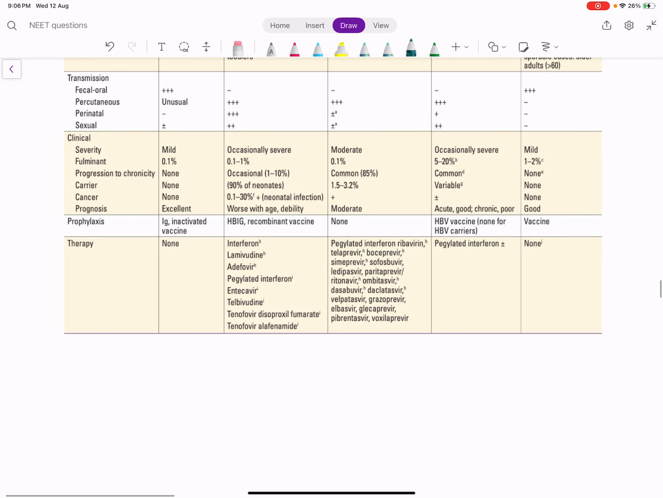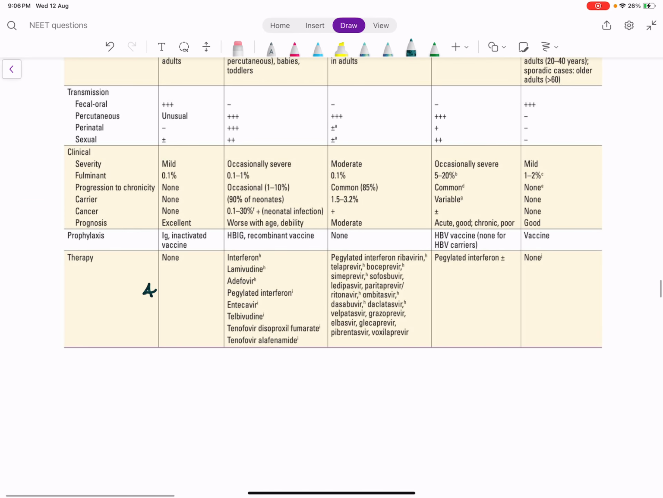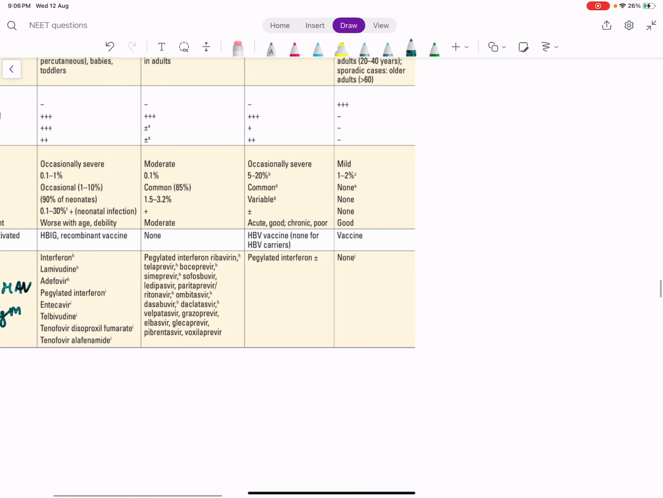So how will you diagnose hepatitis A? Anti-HAV IgM. How will you diagnose hepatitis E? Anti-HEV IgM.